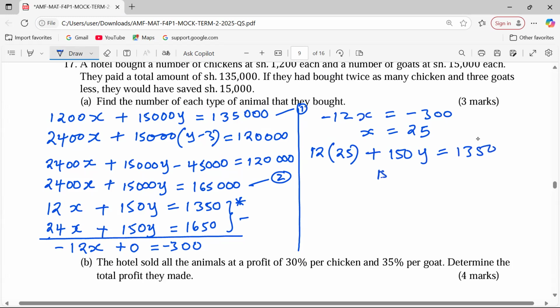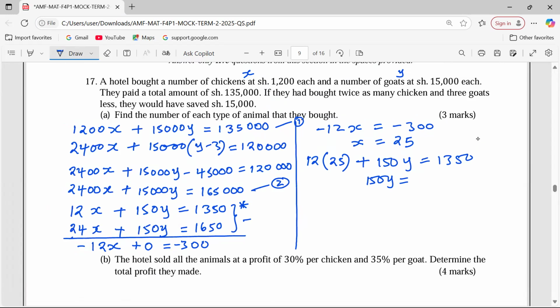So this is 150y equals, I'm directly taking 1350 minus 12 by 25, and this is giving us 1050. So what about the value of y now? I have to divide through by 150. This is giving me 7.